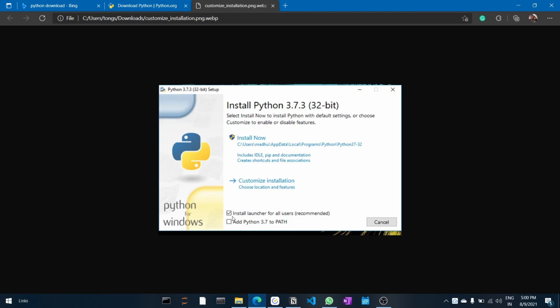This is very important, and then use Install Now. Don't go for the custom installation, just use this first option, Install Now, and then click next. So this is how we can install Python on any operating system.